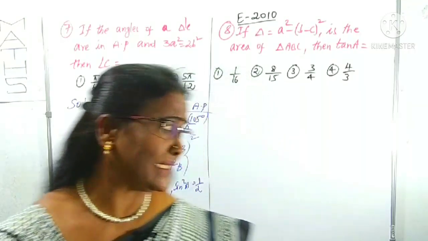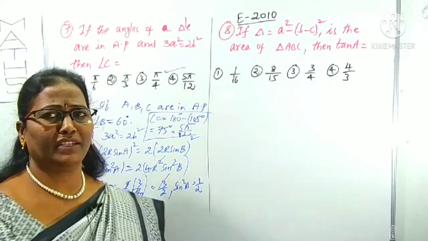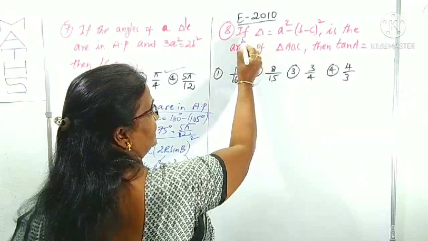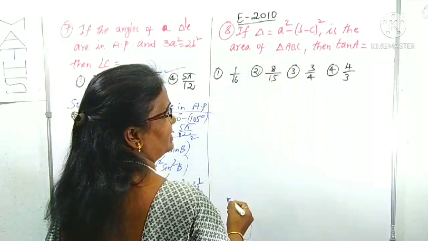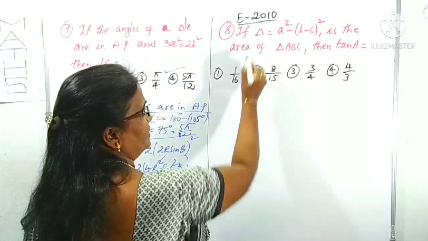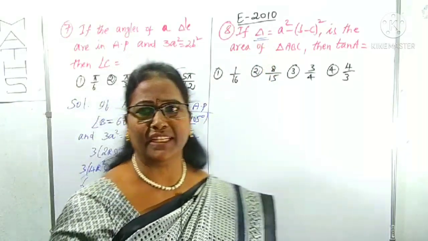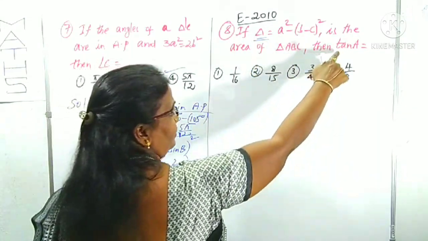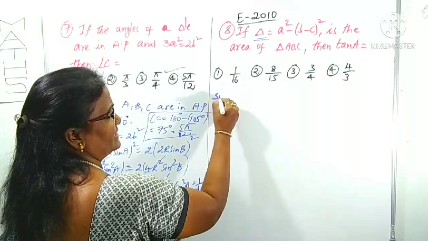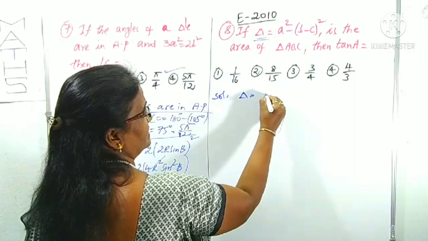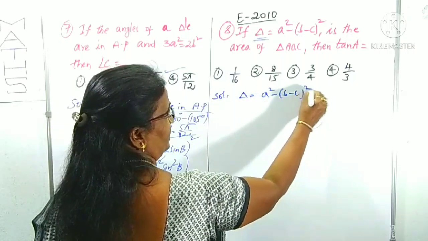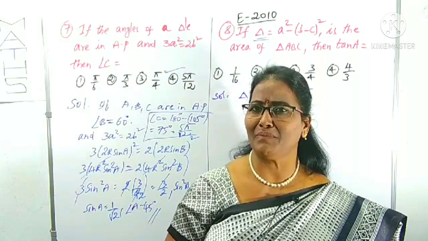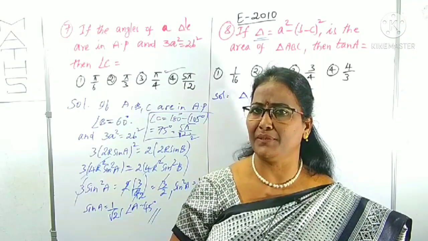Now we can come to the next question, number 8, which was given in EAMCET 2010. Right. What is given here? If delta is a square minus (b minus c) whole square, the area of the triangle ABC. You know, I told you the delta symbol is the area of the triangle. That is given as a square minus (b minus c) whole square. Then we have to find the tan A value. For this, simply I take delta as it is, a square minus (b minus c) whole square. For this simplification, you have to use the a square minus b square formula. What is the a square minus b square formula? It is (a plus b) into (a minus b).